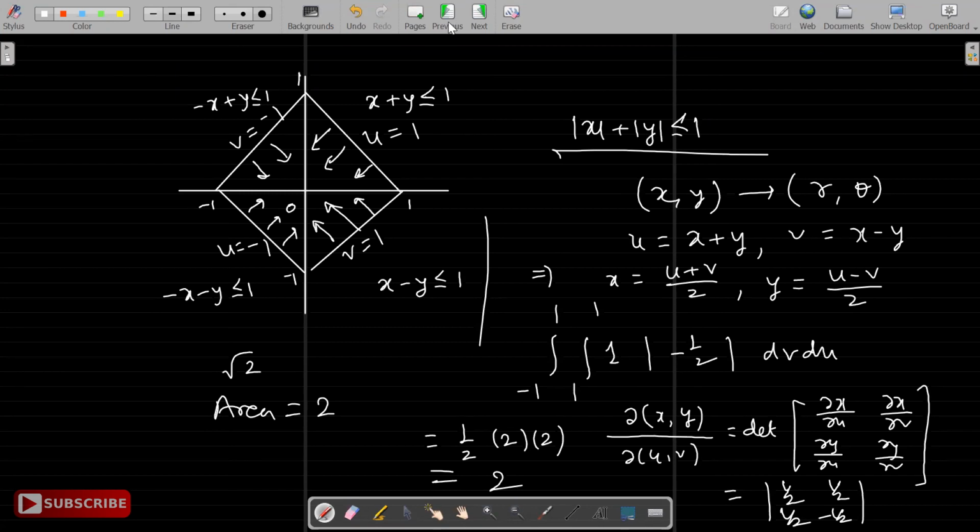I hope we can go ahead. If you want to note down something, I'll wait for 1 minute. Del x by del u: x I have converted in terms of u and v, so del x by del u is the derivative of x as a function of u. The derivative of u is 1, I'm taking the derivative with respect to u, so the derivative of v will be 0, divided by 2. So it's 1 by 2. Fine, let's go ahead.